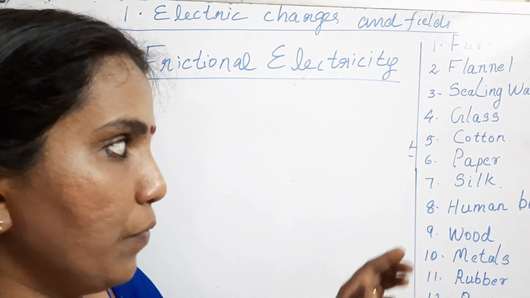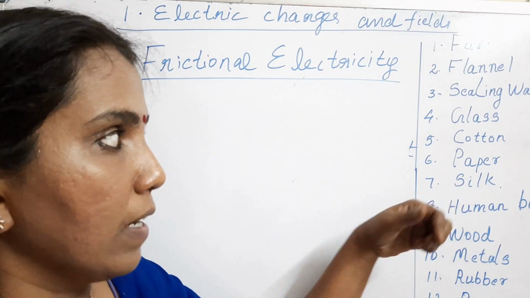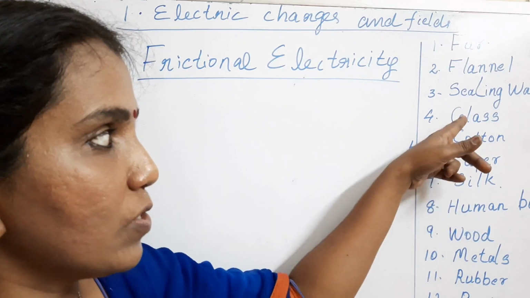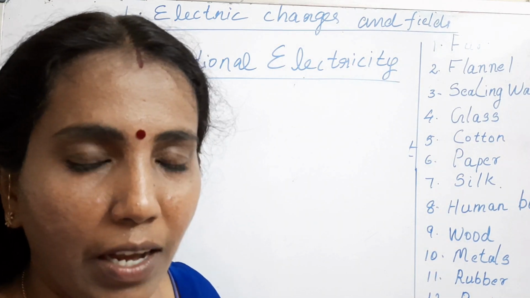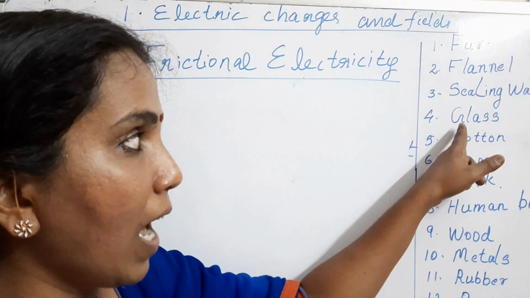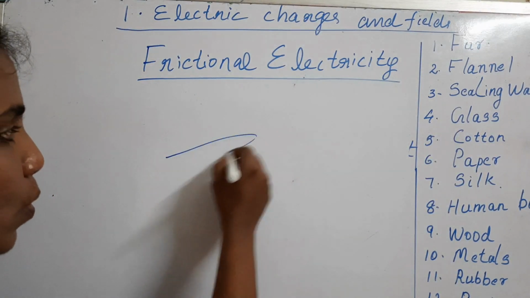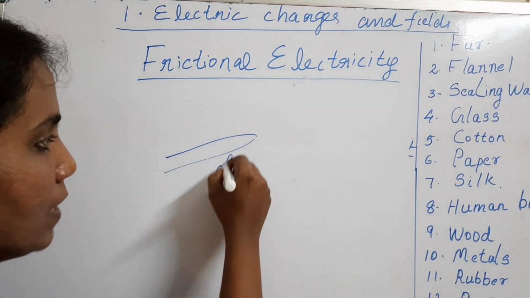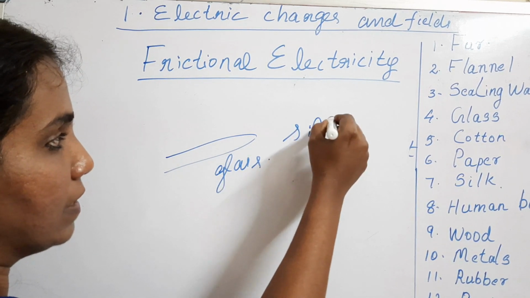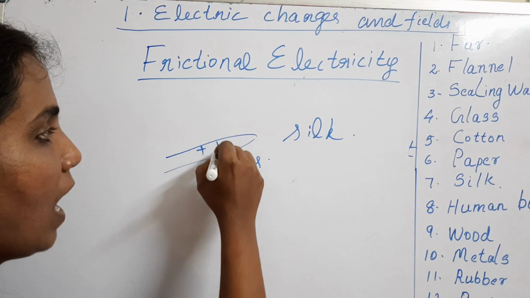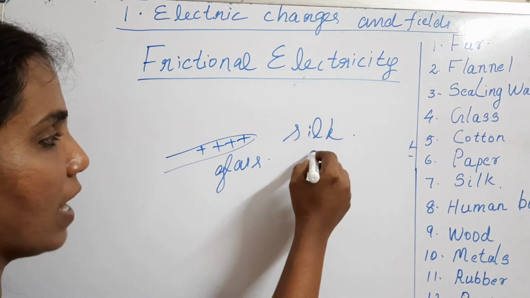So for example, if we take silk, when silk is rubbed with the glass, suppose glass rod is rubbed with the silk, it is seen that glass acquires positive charge and silk acquires negative charge.